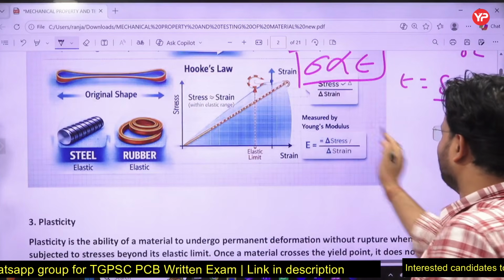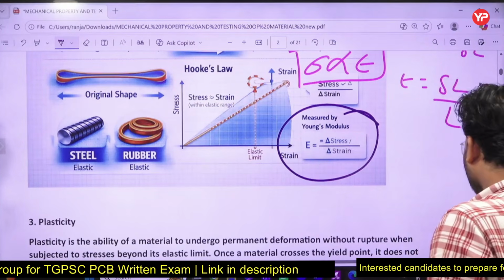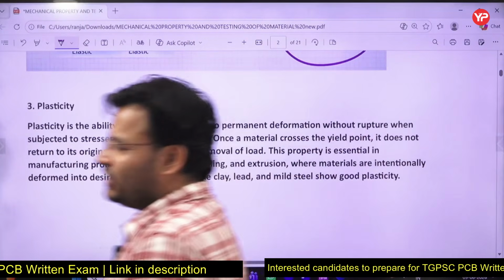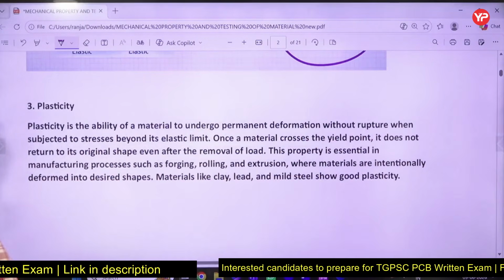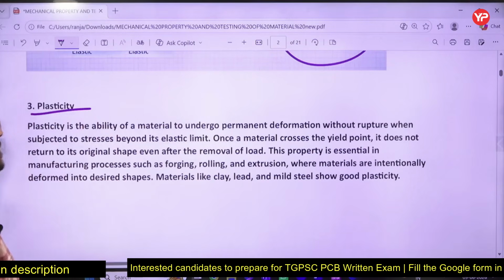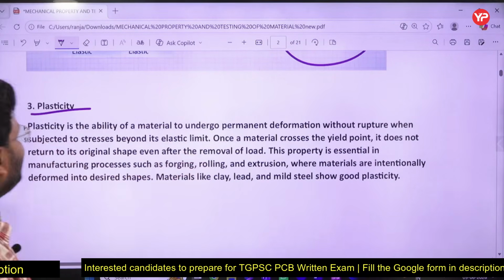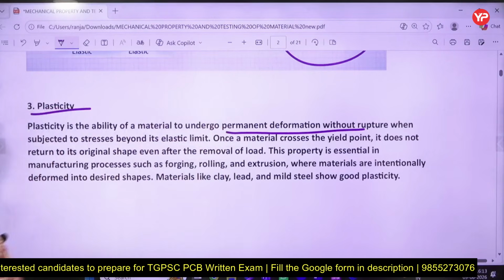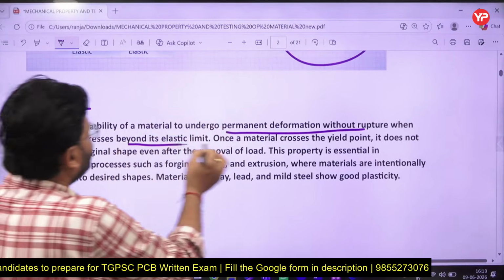So keep in mind, stress is proportional to strain within the proportional limit. Okay. Well, next is what? Plasticity. So what is plasticity? Plasticity is the ability of a material to undergo permanent deformation without rupture when subjected to strain beyond the elastic limit.